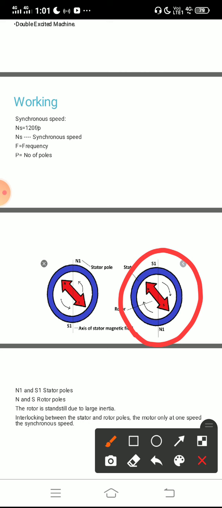Then how to start the synchronous motor? It needs two power supplies, as already told. With interlocking between the stator and rotor poles, the motor runs only at one speed, the synchronous speed.